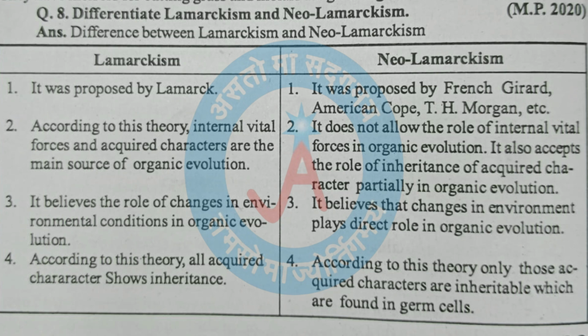Lamarckism, third point. It believes the role of change in environmental conditions in organic evolution. Neo-Lamarckism: it believes that change in environment plays a direct role in organic evolution. Lamarckism, fourth point. According to this theory, all acquired characters show inheritance. Neo-Lamarckism: according to this theory, only those acquired characters are inheritable which are found in germ cells.